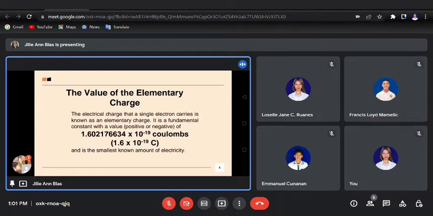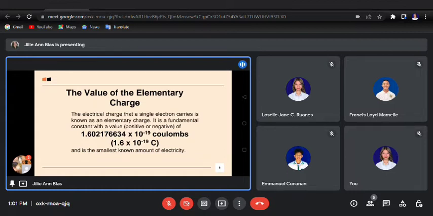Okay, I guess that's it for the topic of value of elementary charge. We just have to take note that the general value of the elementary charge is 1.6 times 10 raised to the power of negative 19 coulombs. We just have to remember also that this value is constant, and this value is known as the elementary charge, and by definition, it is the charge that a single electron carries. It is a fundamental constant, as I've stated earlier, and it is the smallest amount of electricity. That is the elementary charge.